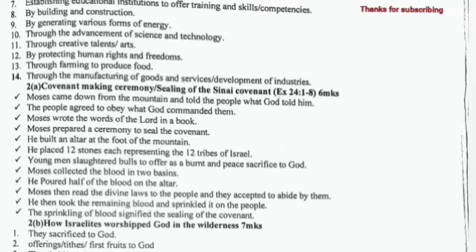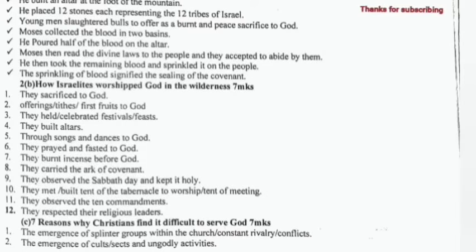The people agreed to obey what God commanded them. Moses wrote the words of God in a book. Moses prepared a ceremony to seal the covenant. He built an altar at the foot of the mountain. He placed 12 stones, each representing the 12 tribes of Israel. Young men slaughtered bulls to offer as burnt and peace sacrifice to God.